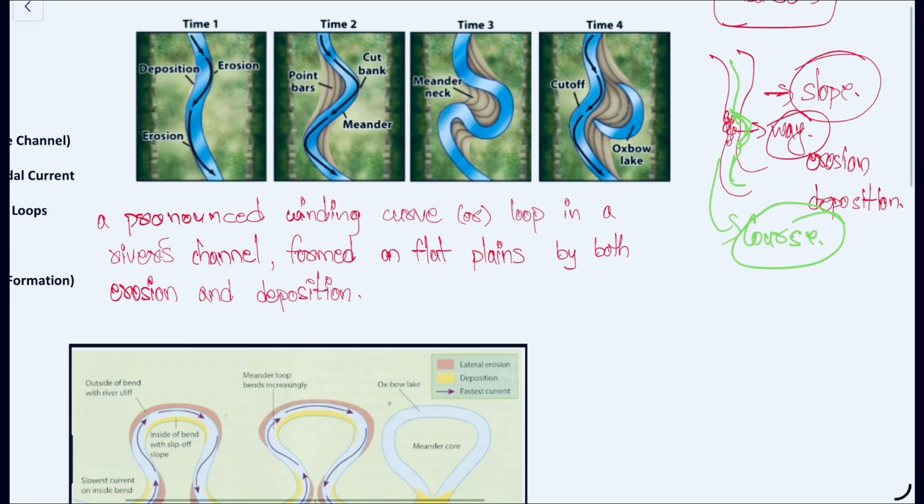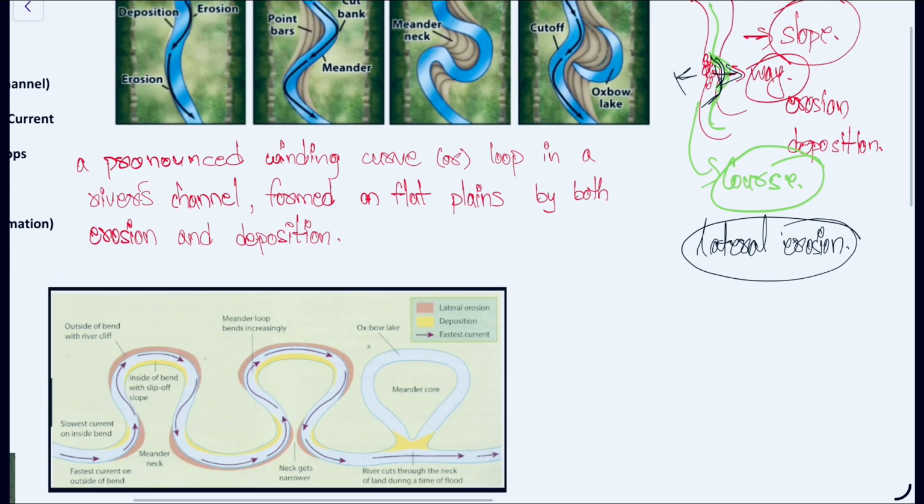And over time what happens? Because the river is taking a slight bend or changing its course slightly, the lateral erosion will increase. What is lateral erosion? Lateral erosion means the erosion is happening on the edges, horizontally, not increasing the depth of the river, but expanding horizontally. That is what we call lateral erosion.